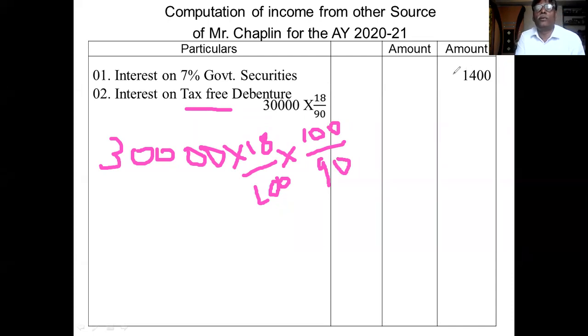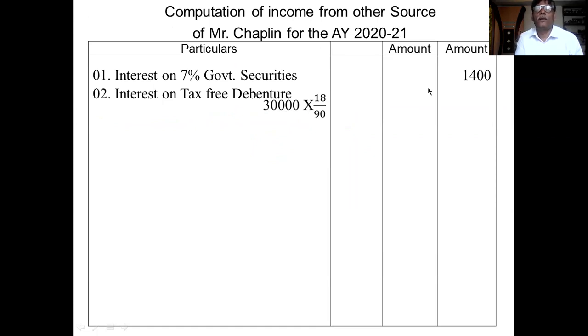If it is confusing, 30,000 into 18 by 100 is the rate of interest. It is the tax-free interest, then you have to gross up. Gross up rate is 100 divided by 90. Clear? You get the same answer this way. If you want to do it directly, take the rate of interest divided by 90. The 100 gets cancelled, and 18 divided by 90 remains. Therefore, I took 30,000 into 18 by 90. Clear? This amount is 6,000.